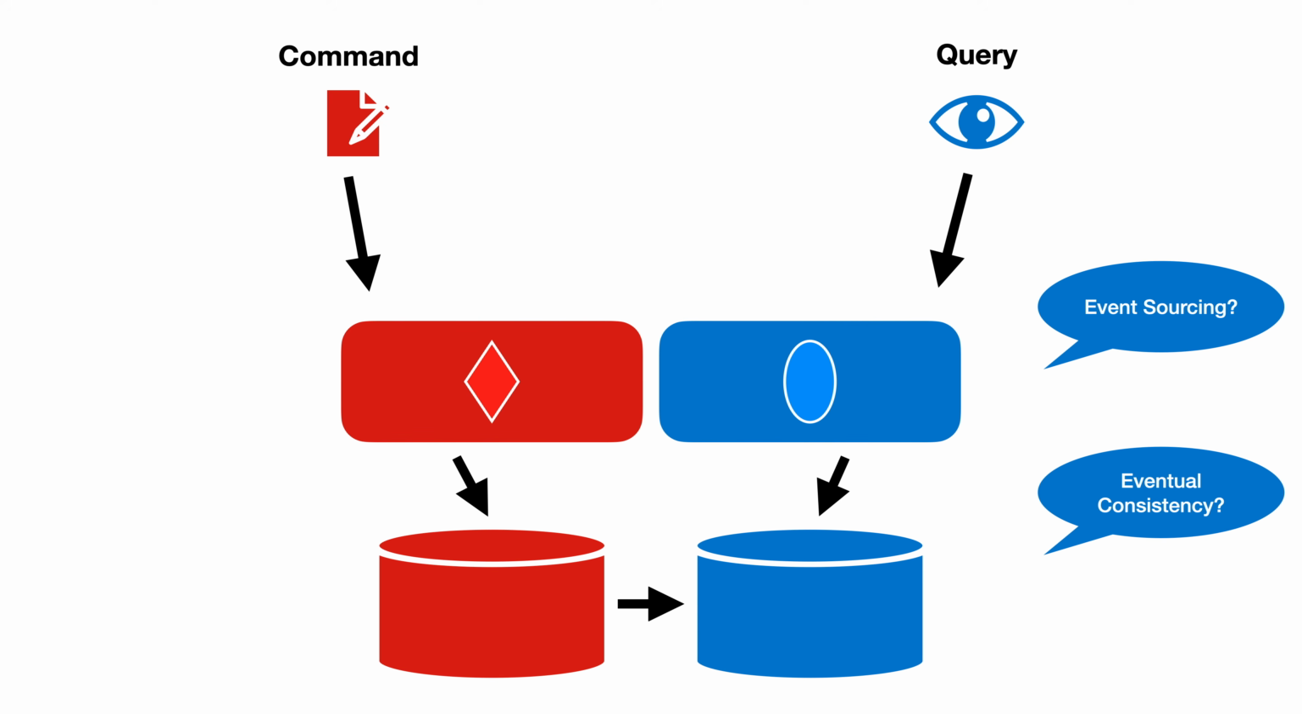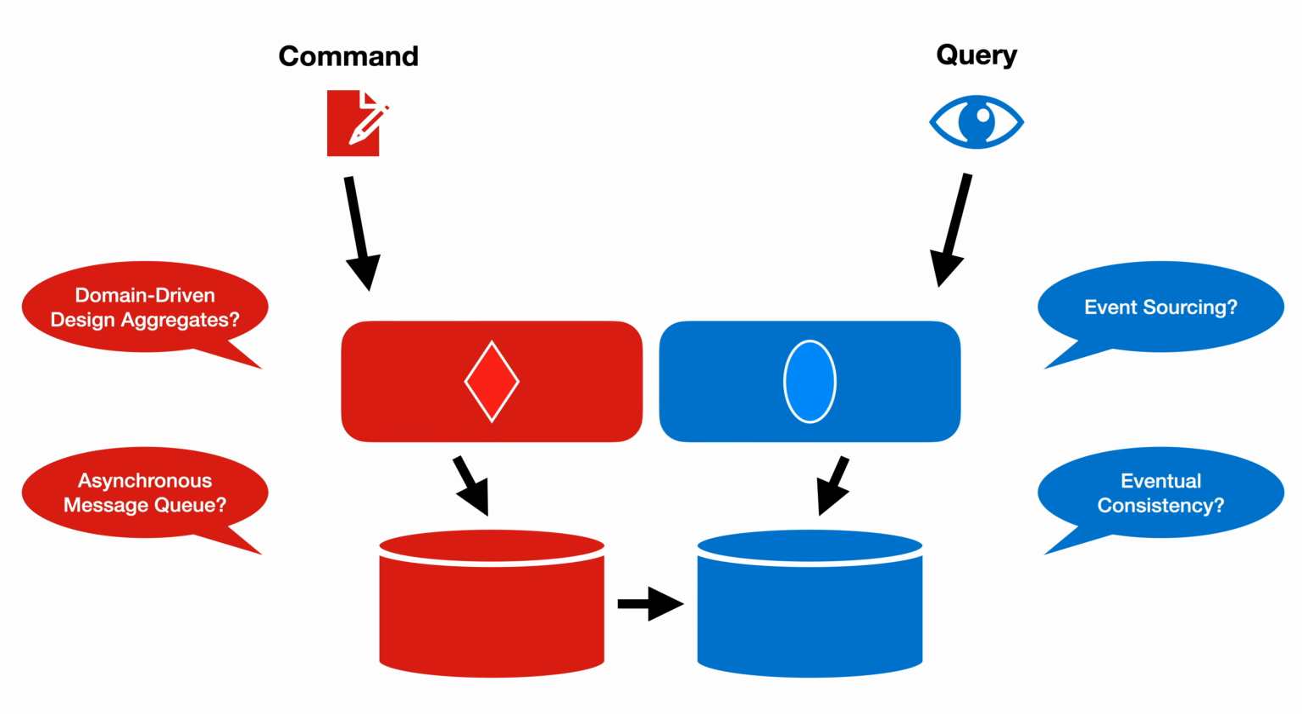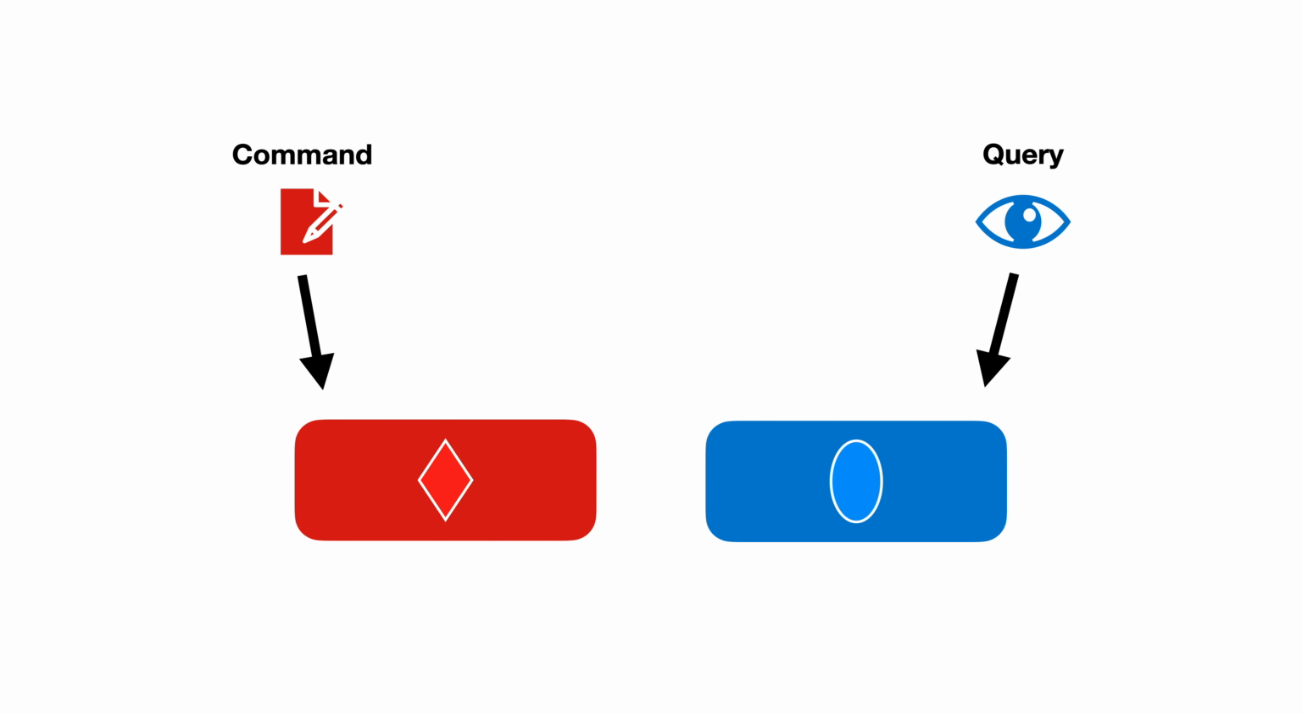Writing data, on the other hand, brings very different problems to solve. Like, what do we do if a command fails? Or what happens if multiple concurrent processes try to modify the same data? This is where ideas like using aggregates and domain-driven design or putting asynchronous commands on a message queue come into play. But again, these are not necessary in CQRS. It's just about having separate read and write models that can evolve independently so that we can make different trade-offs for each subsystem. The rest is extra.